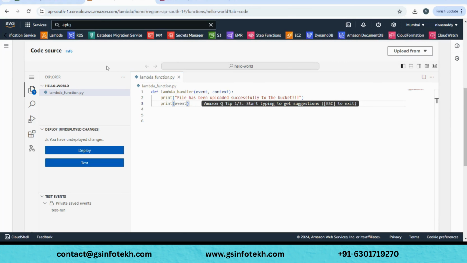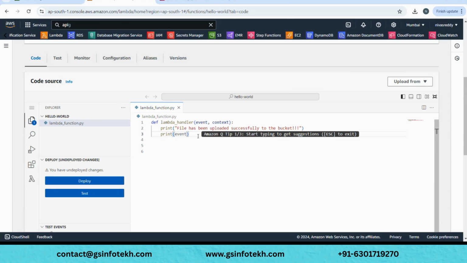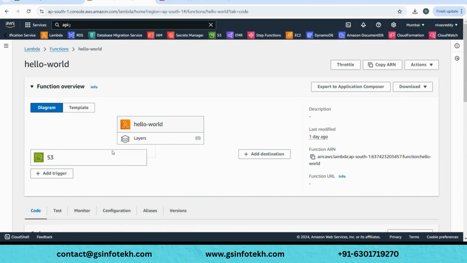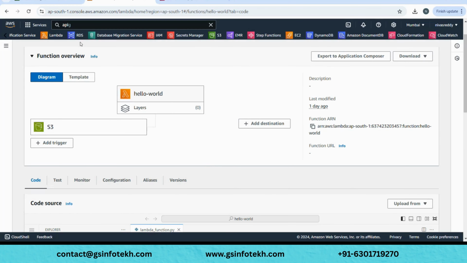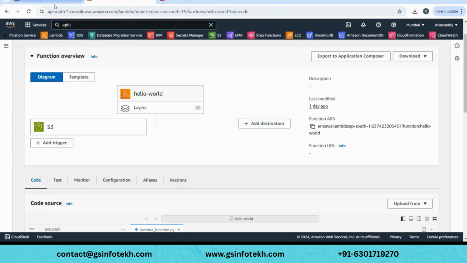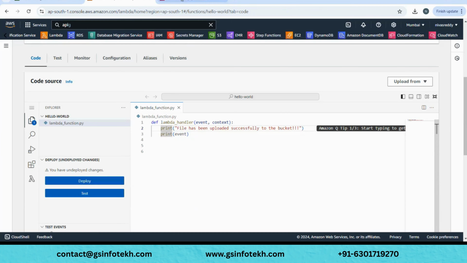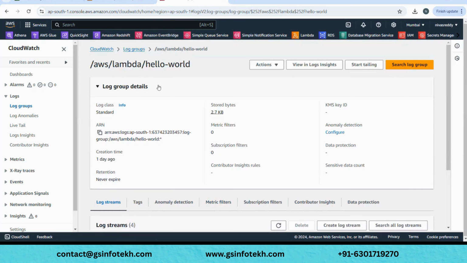And we also created a trigger for this lambda for when this code should be executed. We chose the bucket, and we said any file that ends with pdf should start your lambda. As soon as we uploaded this file, this lambda got executed, and we verified that in CloudWatch, which is a service to view the logs.